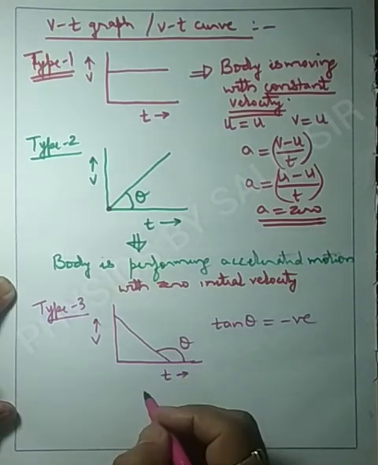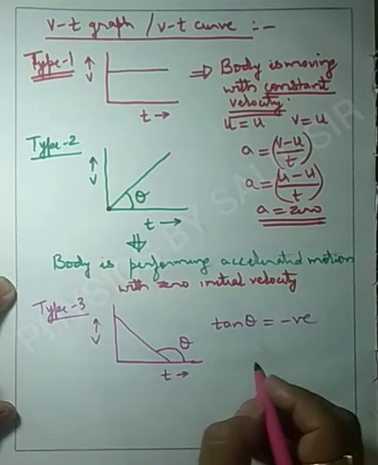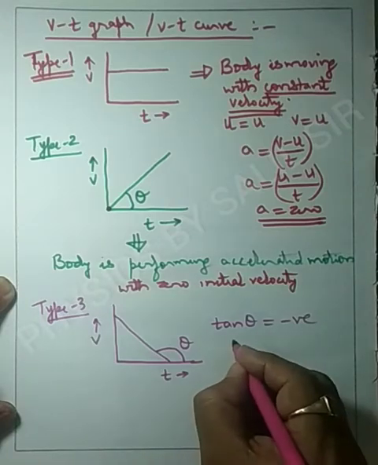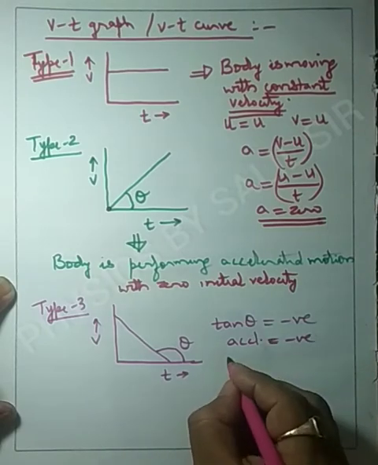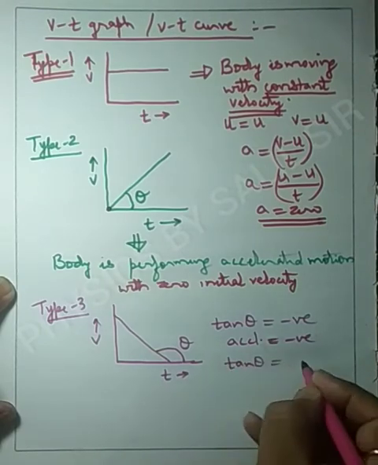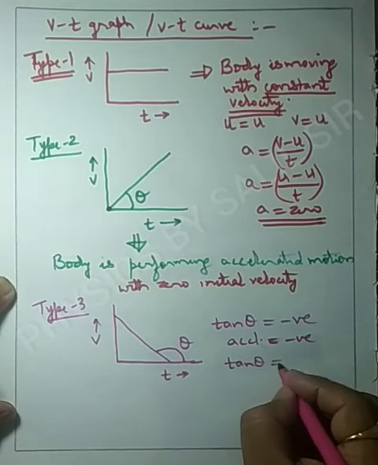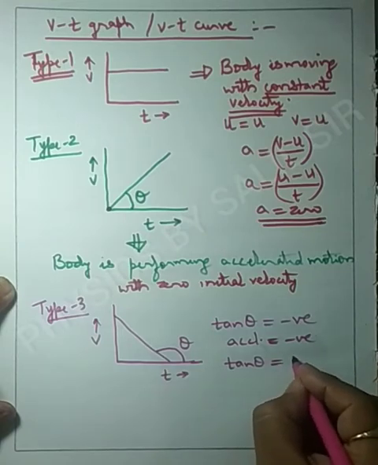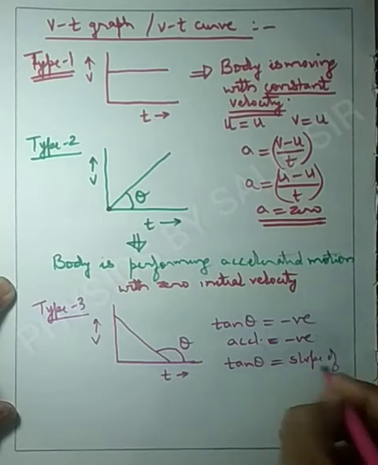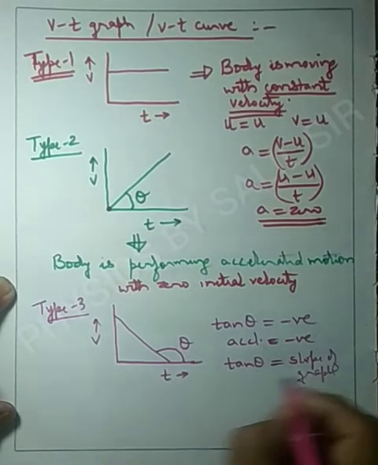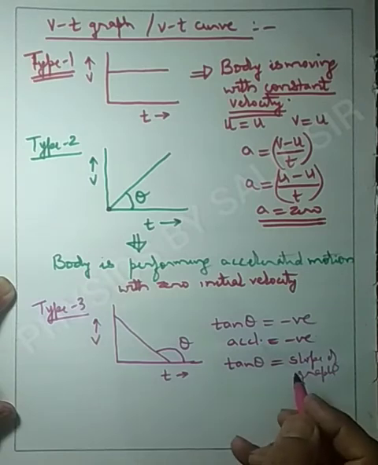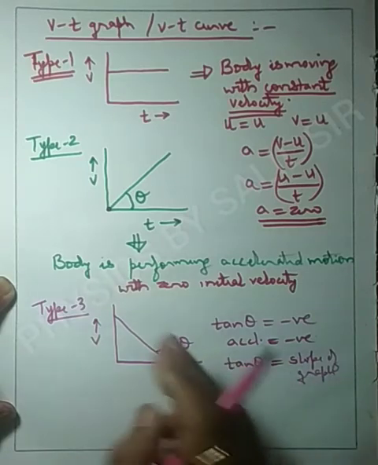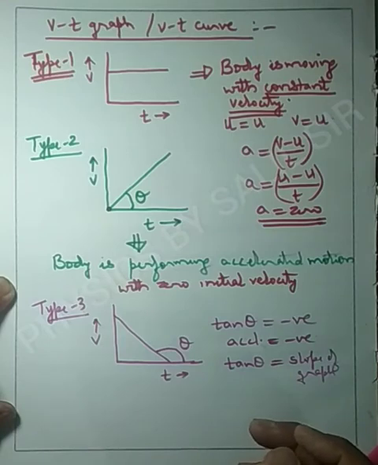If tan theta is negative, then we can say that acceleration is also negative, because tan theta represents the slope of the graph. So the slope of this Vt graph represents the acceleration.